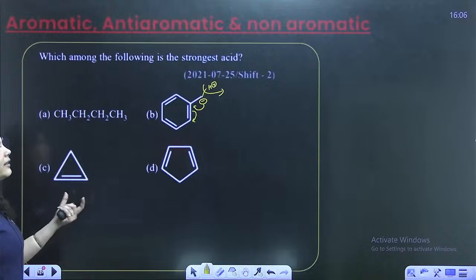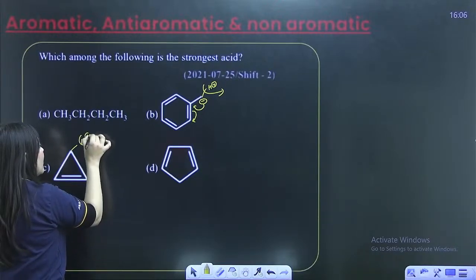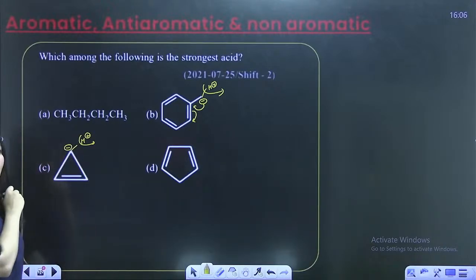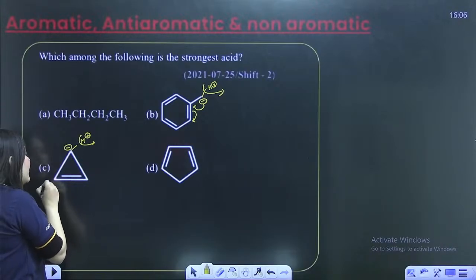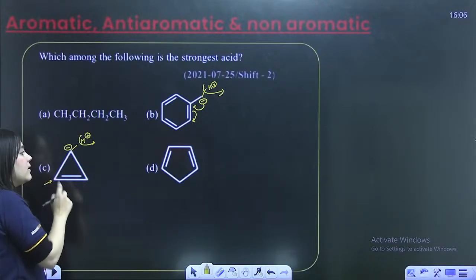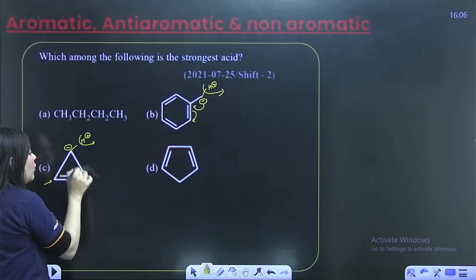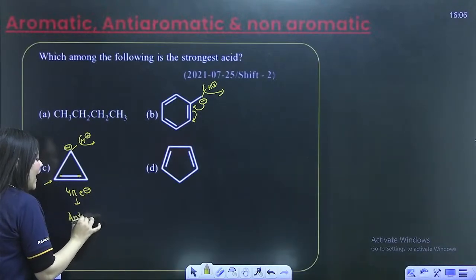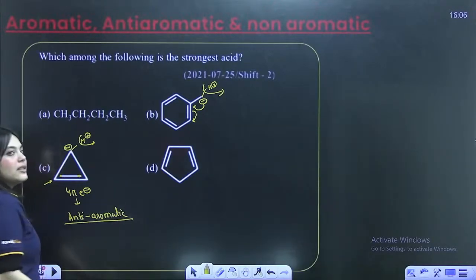But look at the other compounds. If I take away H plus from here, what is left behind is a negative charge. Now look at this compound. This is a cyclic compound. All of the atoms are sp2 hybridized. This is a conjugated system. This is a planar system, but how many electrons does it have? 1, 2, and this lone pair has 3, 4. This has a 4 pi electron system, which means this is anti-aromatic. What kind of system is this? This is an anti-aromatic system, right?